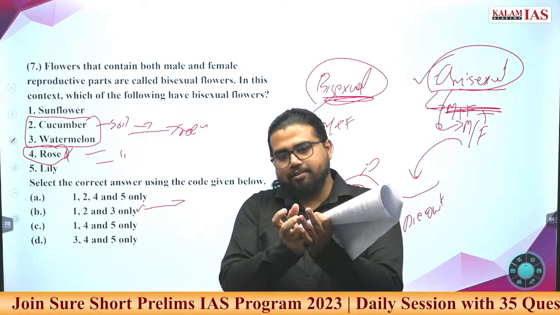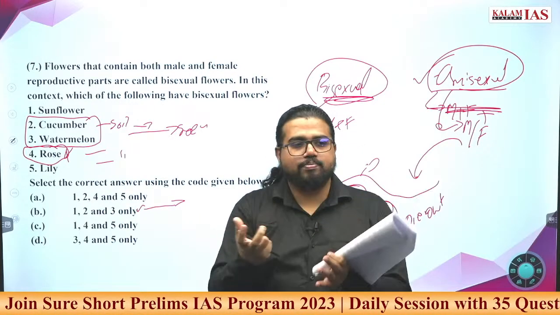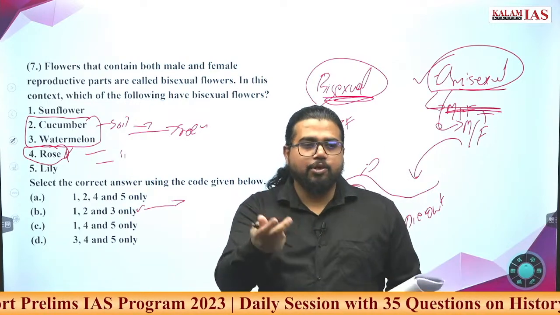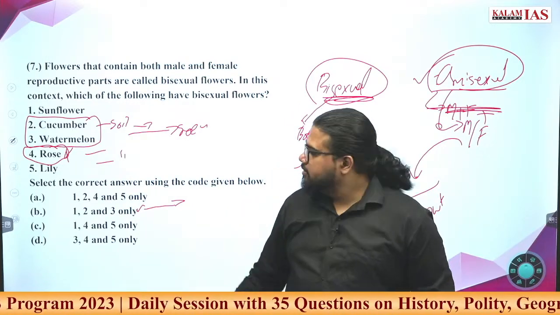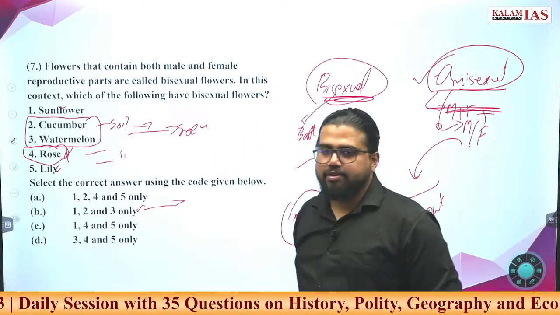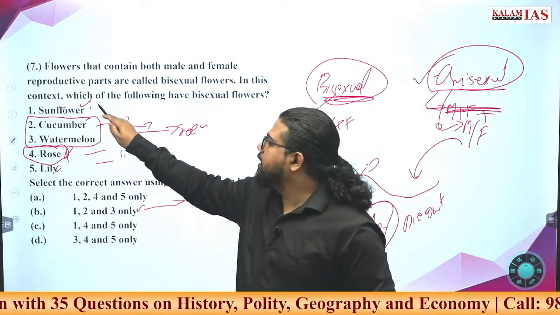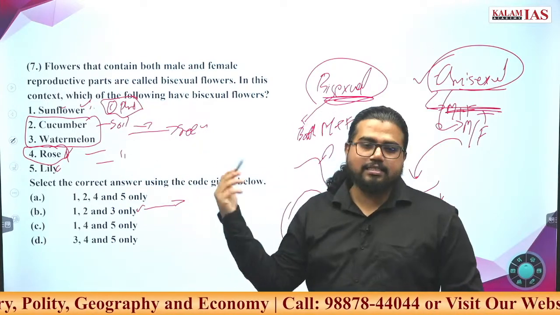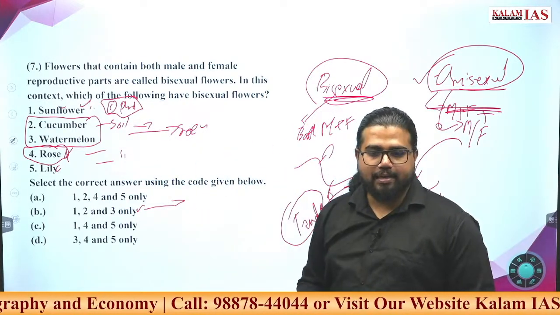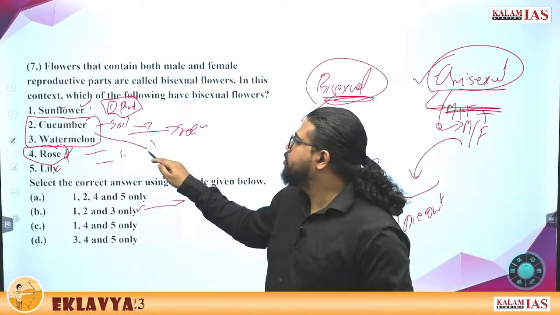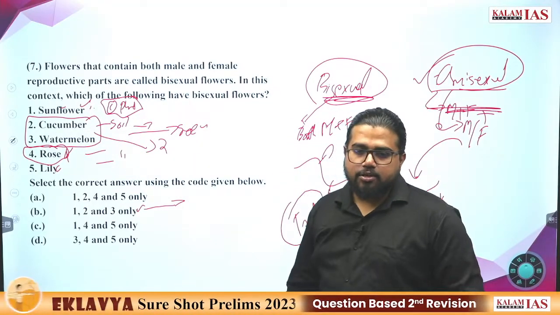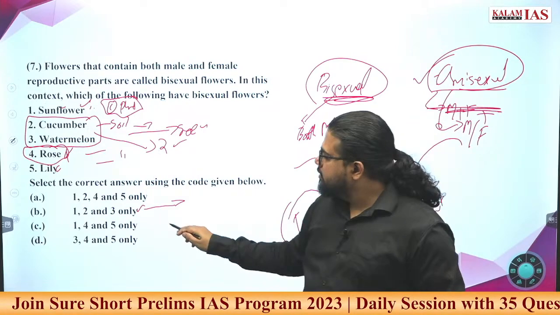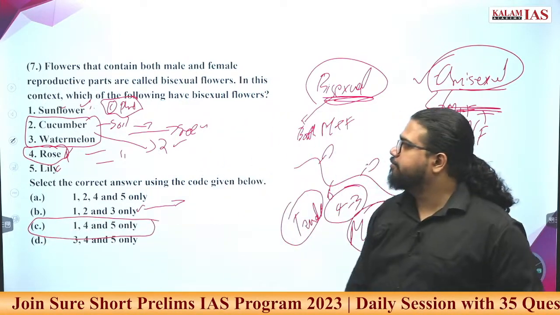By the end every rose flower will die out and you can make seed out of it. Same goes with lily and sunflower. Even if one plant is there or even if there is one flower, it still germinates, every process is happening. But here you need two different aspects. Here the answer is C, 1, 4 and 5.